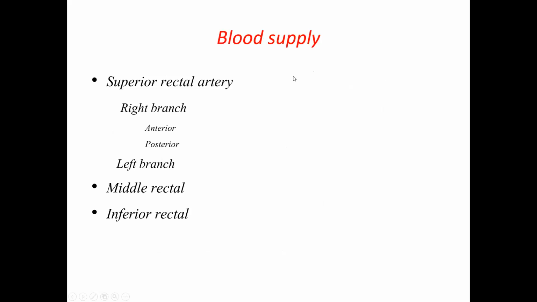Next, blood supply. The anal canal and rectum are supplied by the superior rectal artery, which divides into a right branch and a left branch. The right branch again divides into anterior and posterior. So three vessels will be supplying the rectum and the anal canal from above: right anterior, right posterior, and left branch.